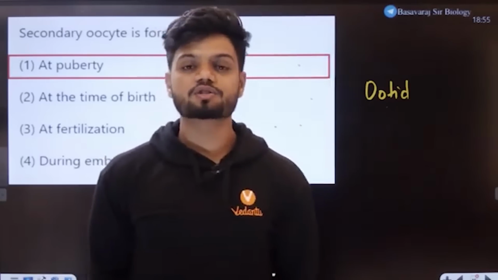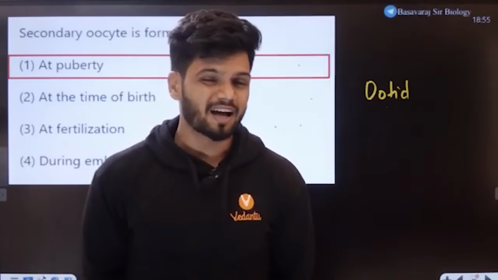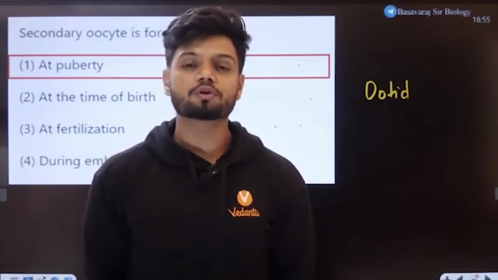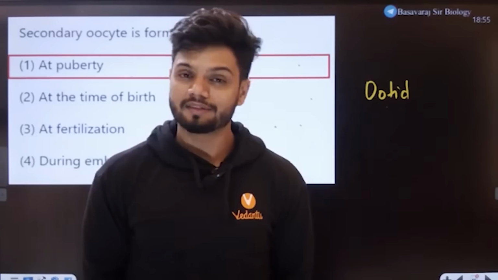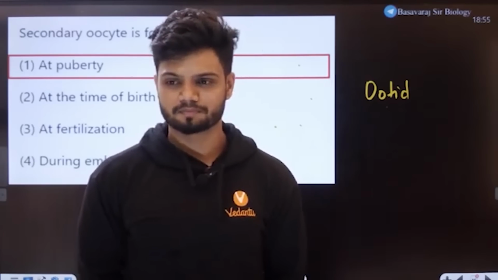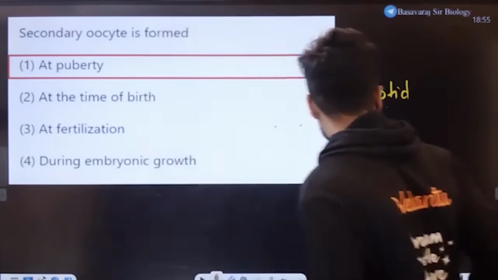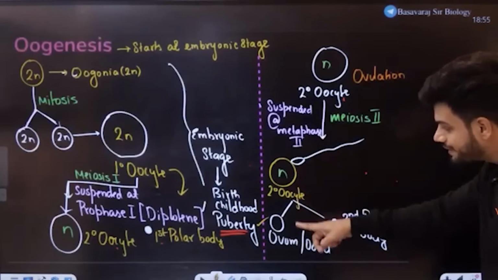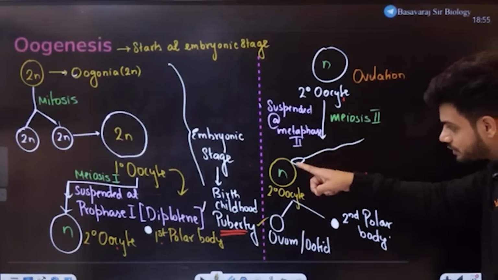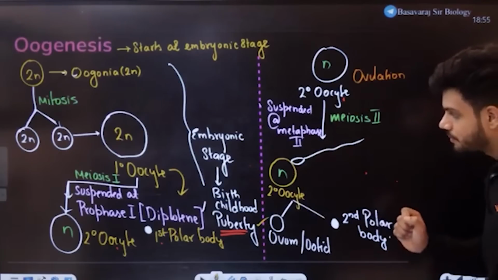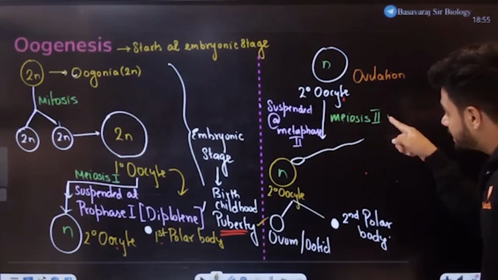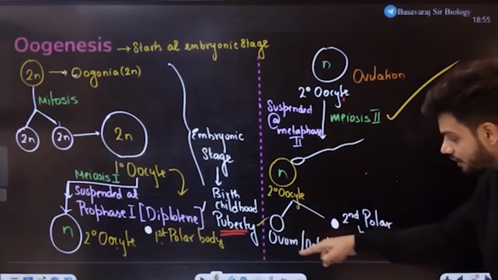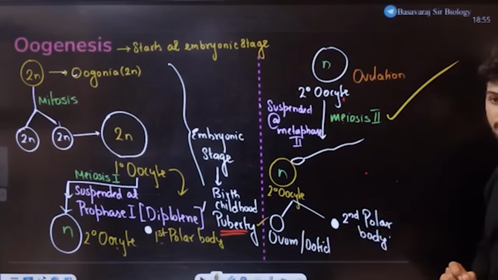These are called conceptual questions, and you will not be able to solve them by just reading the lines of NCERT. You need to know the concept in detail, then only can you solve such questions. Again, beautiful, all of you. So during fertilization, what happens? When sperm comes in contact with the secondary oocyte, meiosis 2 is finally completed and that results in the ootid. So during fertilization, ootid is produced.